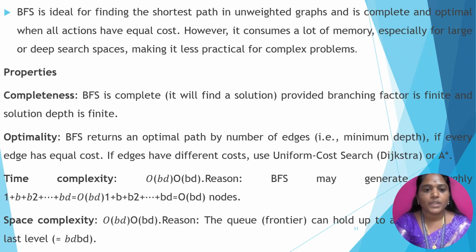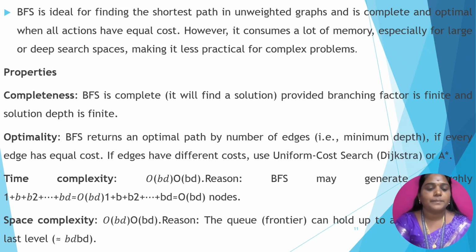It consumes a lot of memory because each and every node has to be visited, especially for large or deep search spaces. So it is complex to solve particular problems.